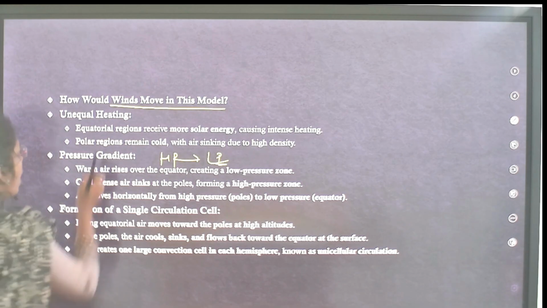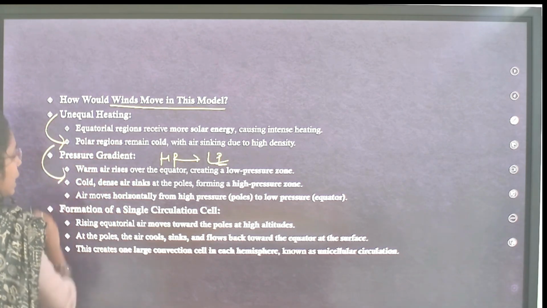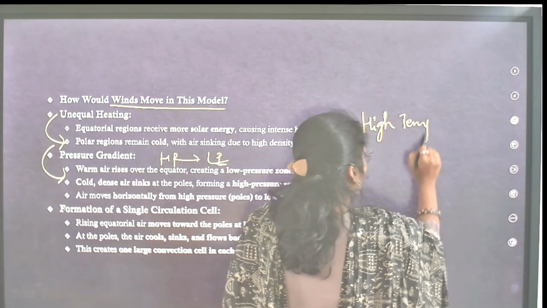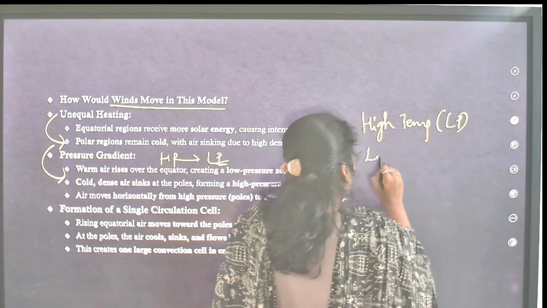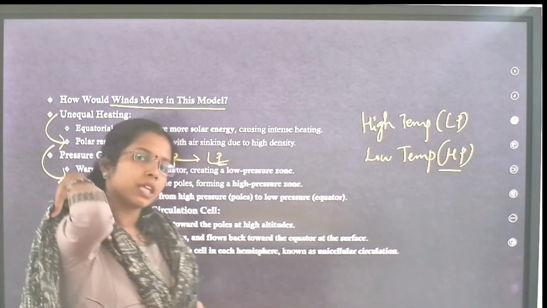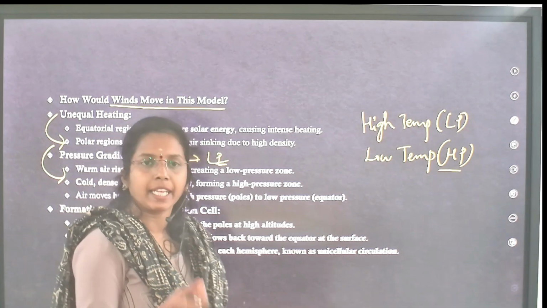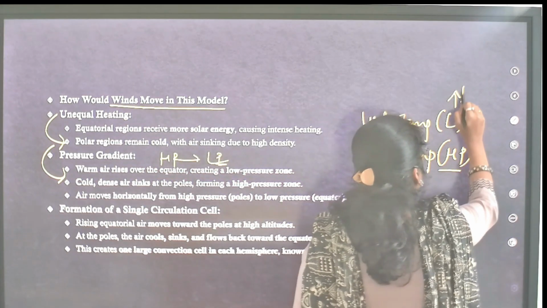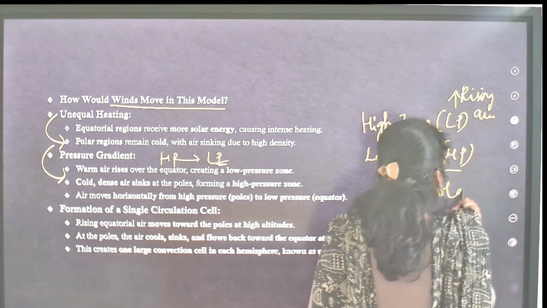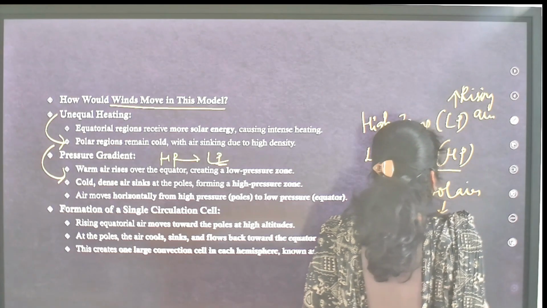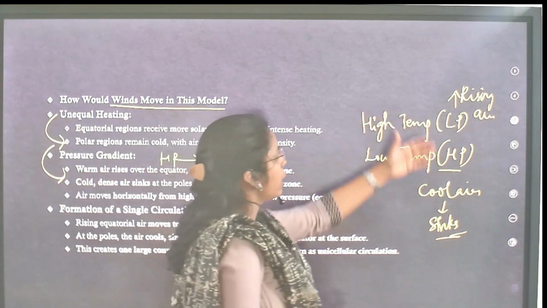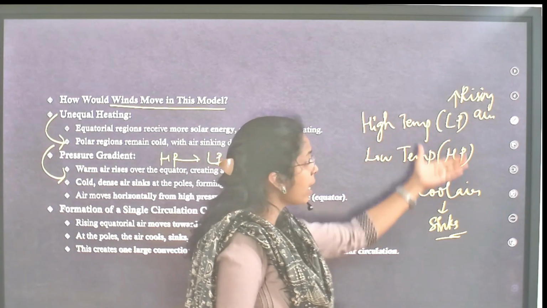How is unequal heating related to the pressure gradient? High temperature means low pressure, you will see. Low temperature means high pressure, you will see. Because hot air rises. Here you will see rising air. Cool air is denser, so it sinks. Clear? Because of this high pressure and low pressure, because of this temperature difference, you will see pressure gradient force.